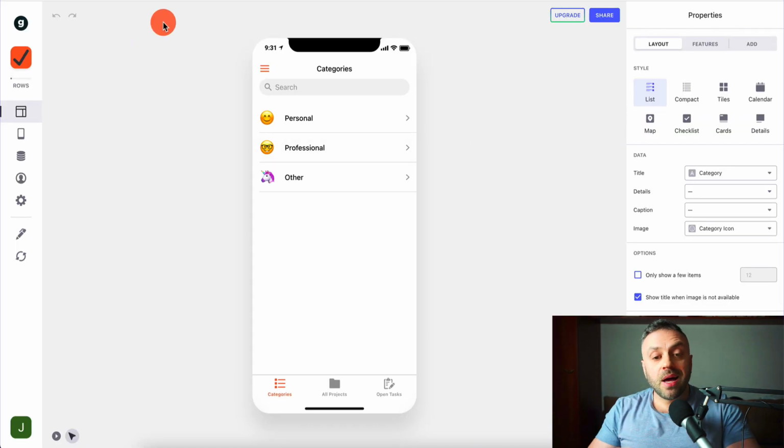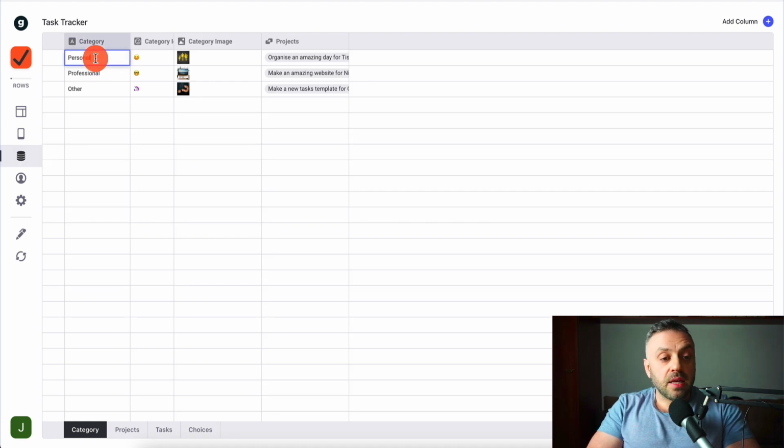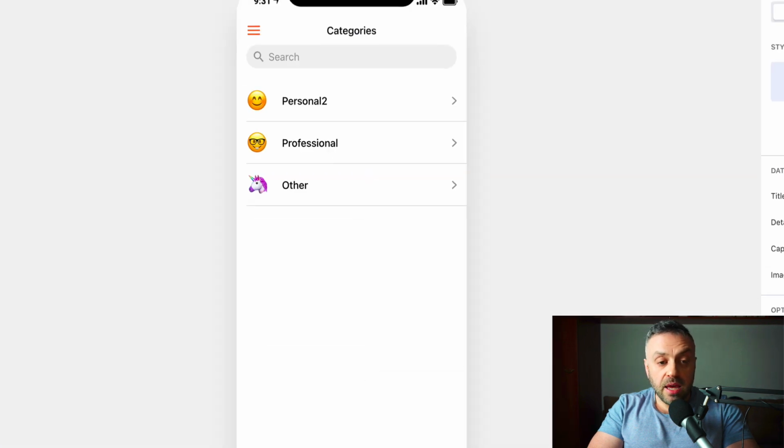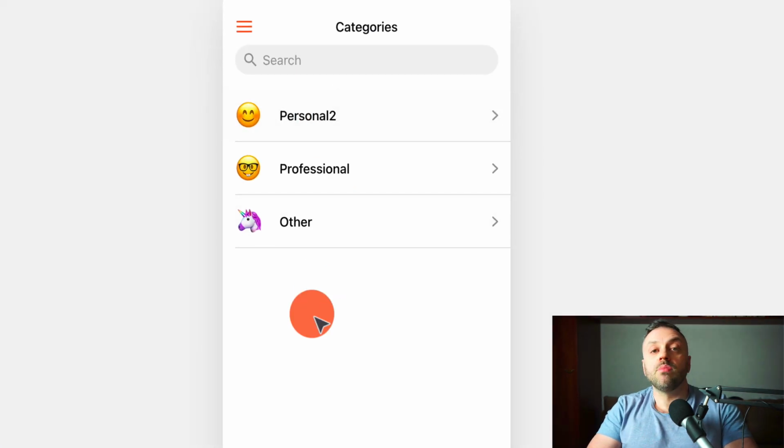So I talked about how you can create the app. If you want to modify it, you can modify this template. You can modify the data. So let's say it says personal, professional, and other. I'm going to go back to data, and I'm going to modify category personal 2. And so I'm going to go back to our layout, and it's going to show personal 2 because I just modified the data. That's how easy it is. Before, it would take a long time because I would need to recompile this app. I would do a lot of things.